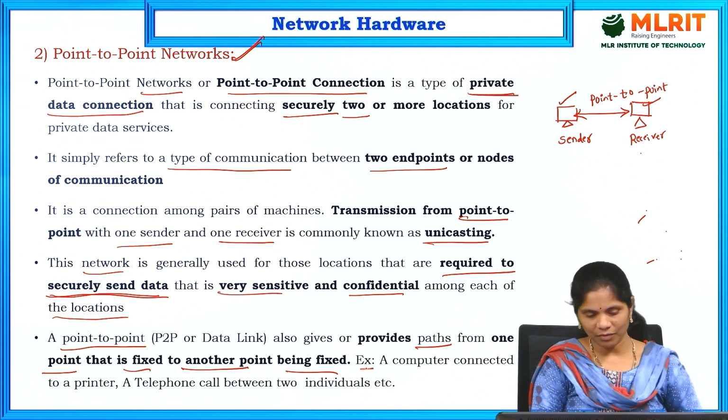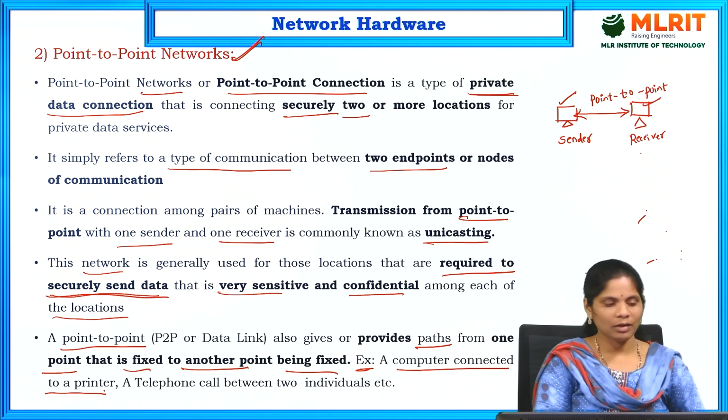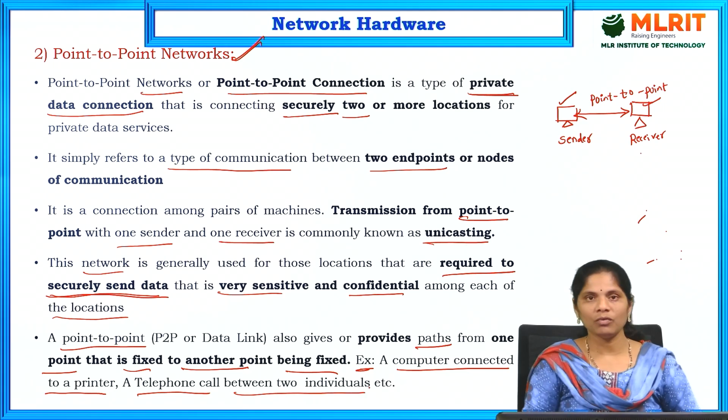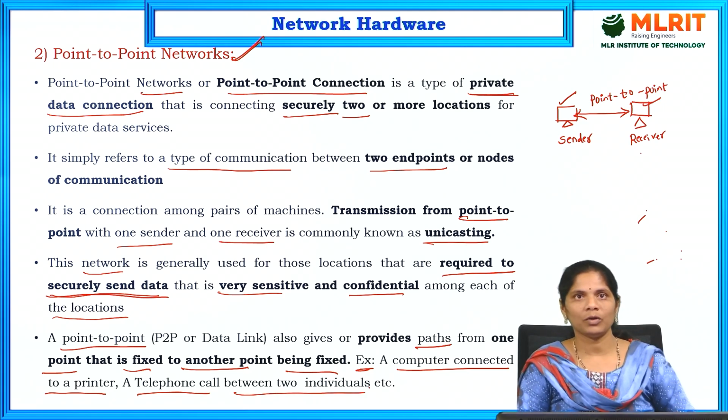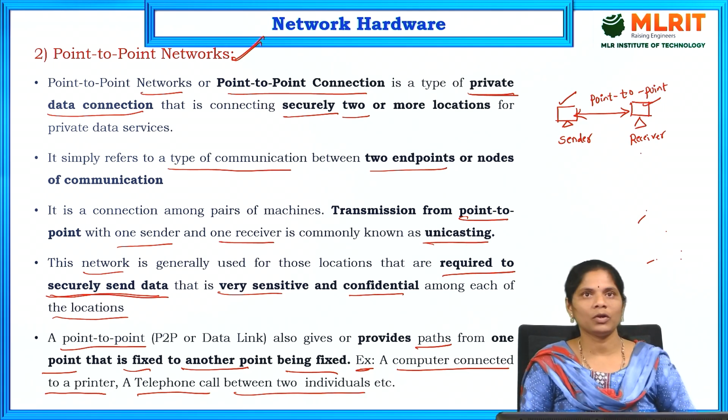The example for a point-to-point network is a computer connected to a printer. That is an example of point-to-point. A telephone call between two individuals is also called a point-to-point network. This is about point-to-point networks.